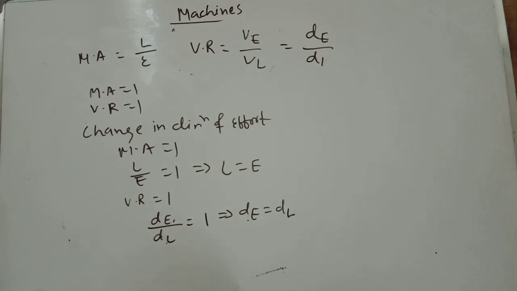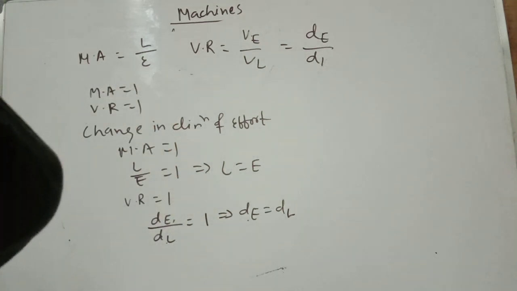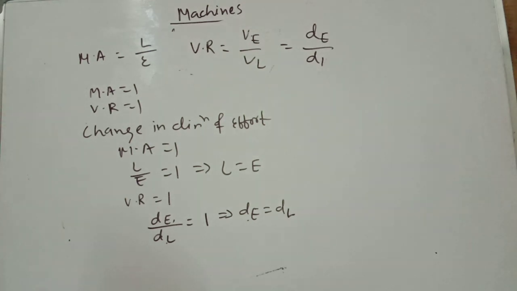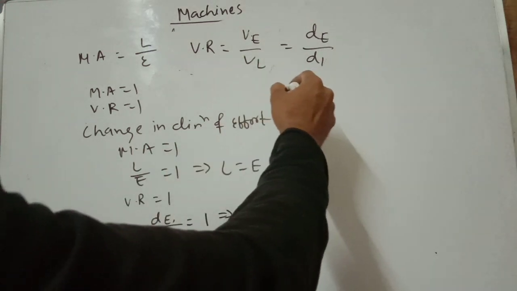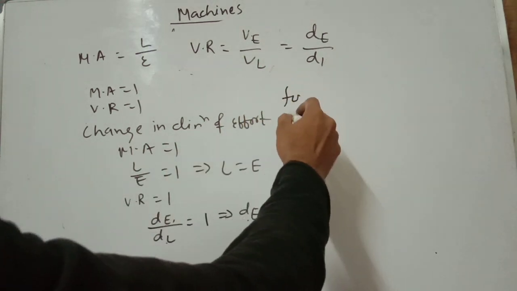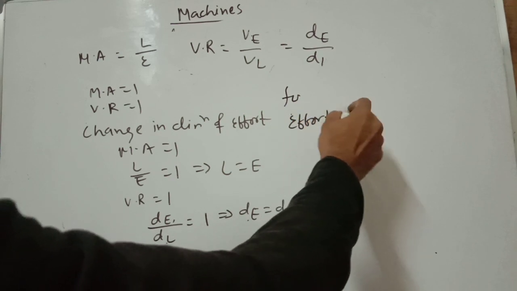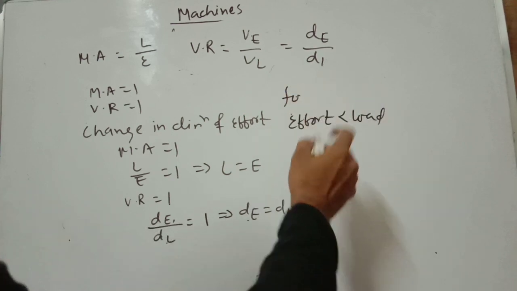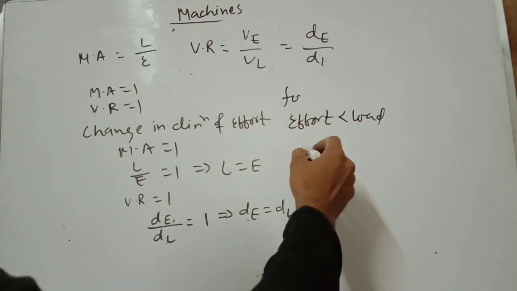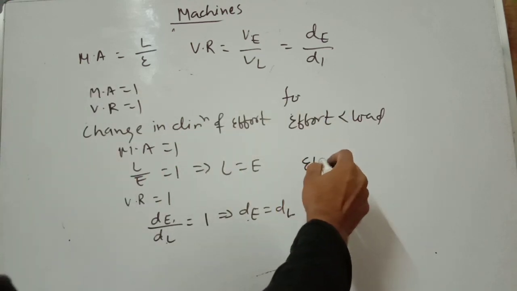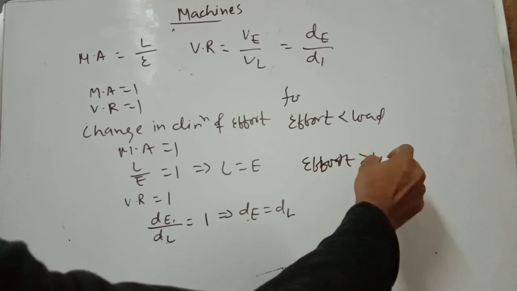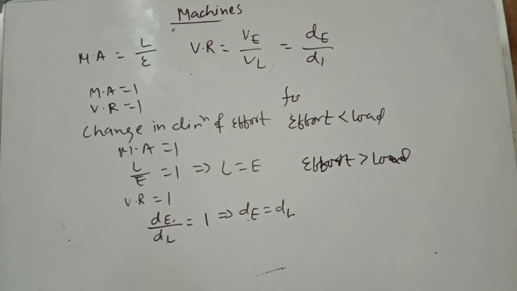Either it will work as a force multiplier or work as a speed multiplier. Both categories simultaneously is not possible. In the case of the force multiplier, effort is less than load. In the case of the speed multiplier, effort is greater than load. So both happening simultaneously in one machine is not possible.